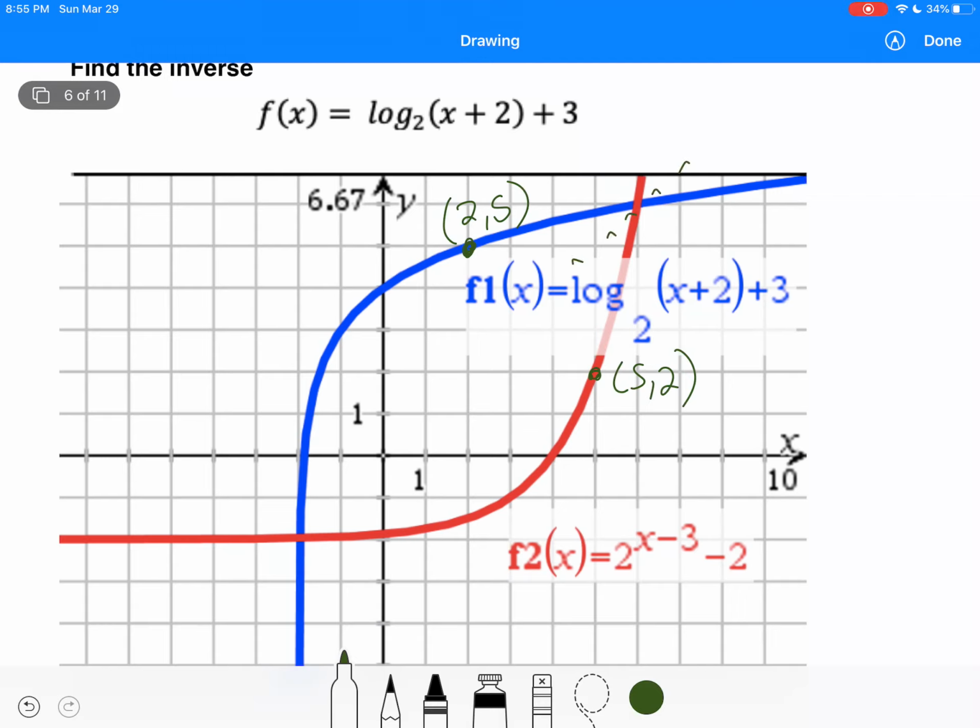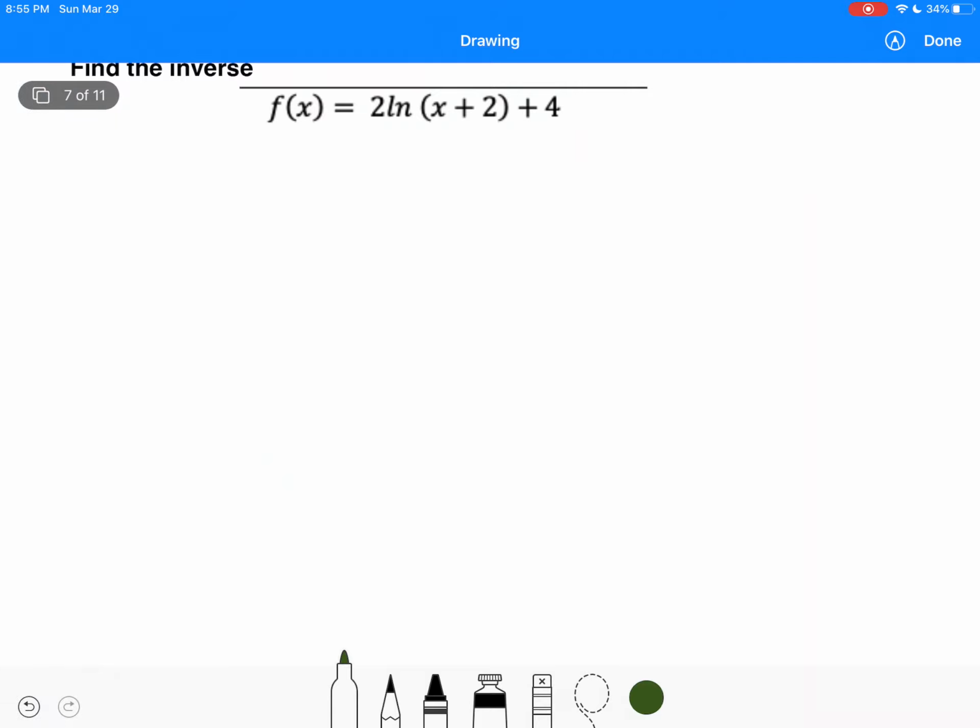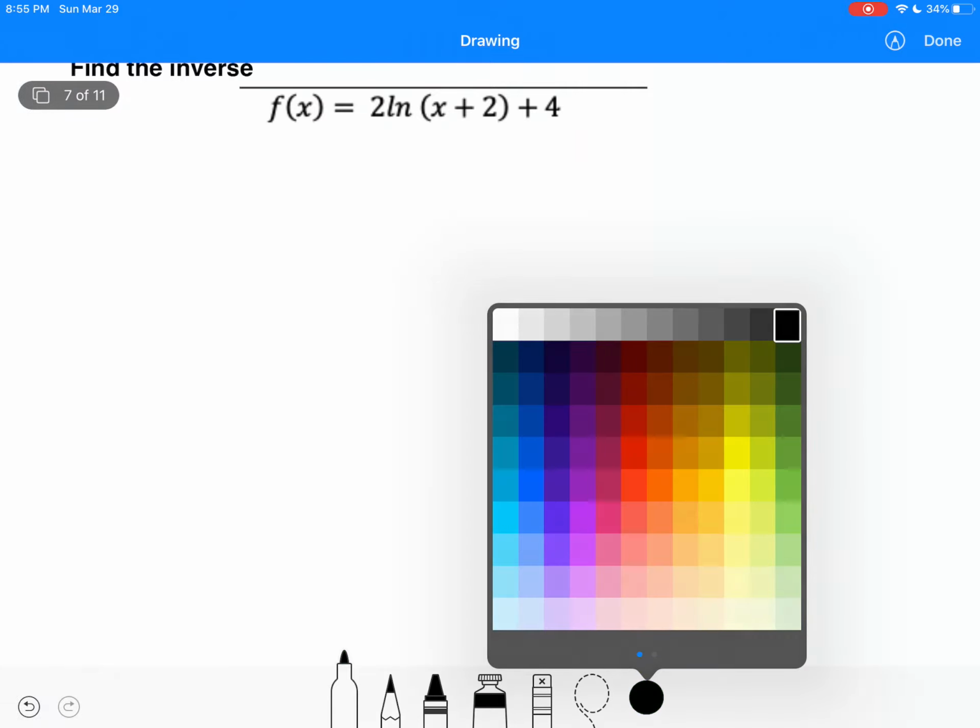Or you can visually look at it and see it reflects over that diagonal line. So that's kind of how you can check your own work. You can graph it, pick a point, flip that point, or you can just graph it and look at it, okay? All right, so let's try another one.